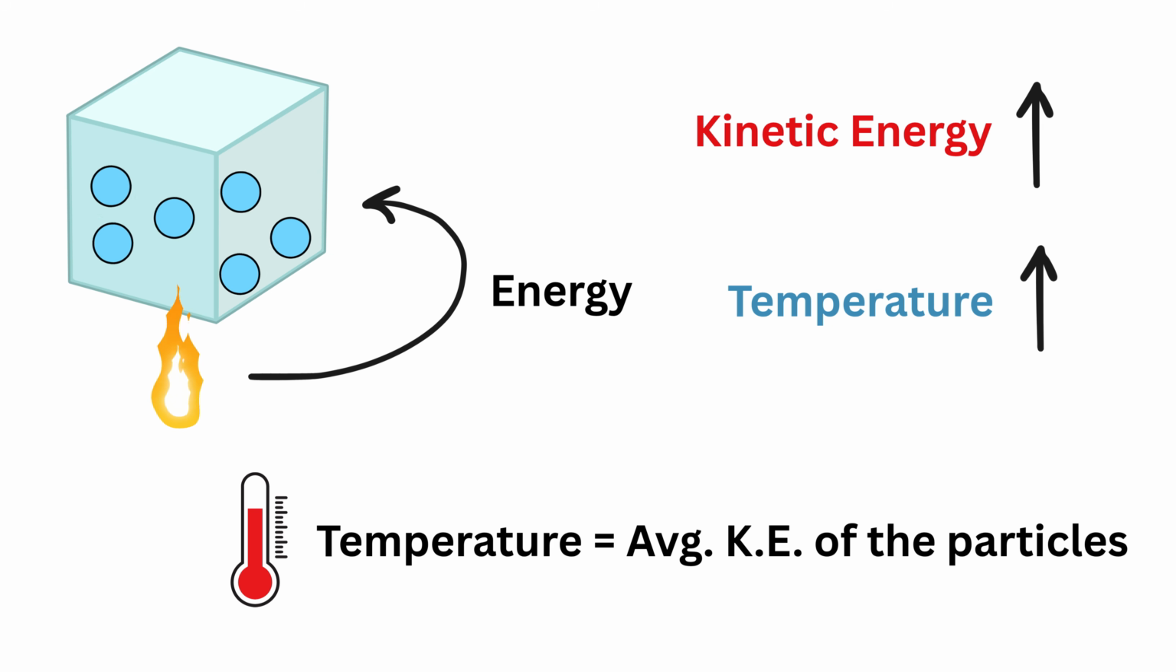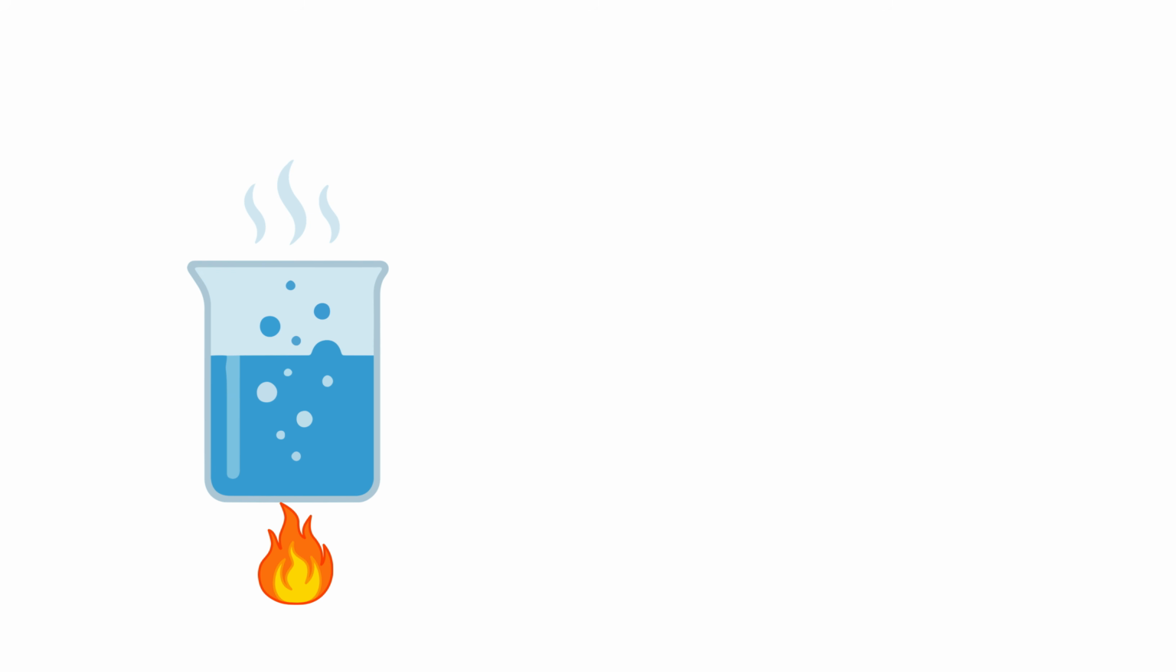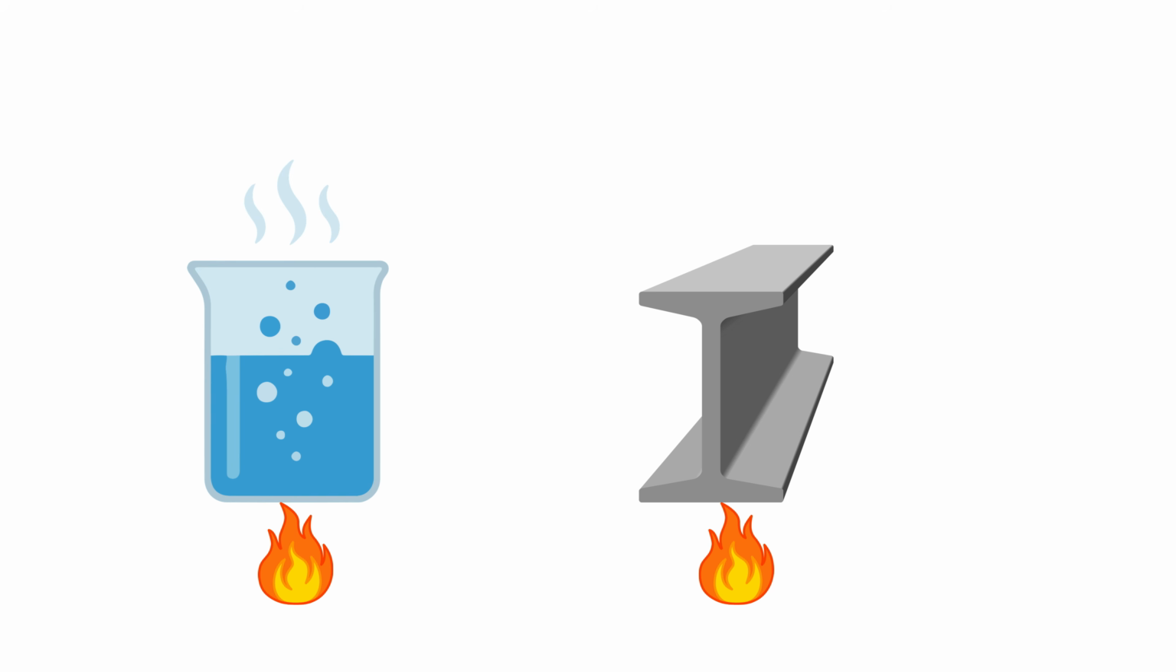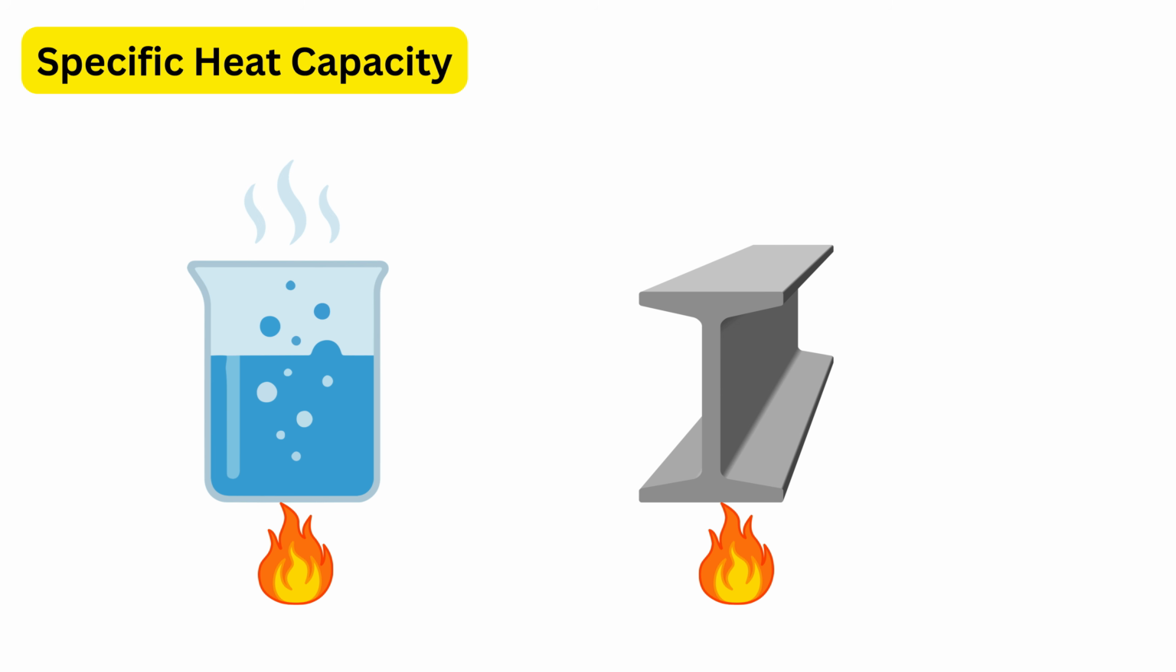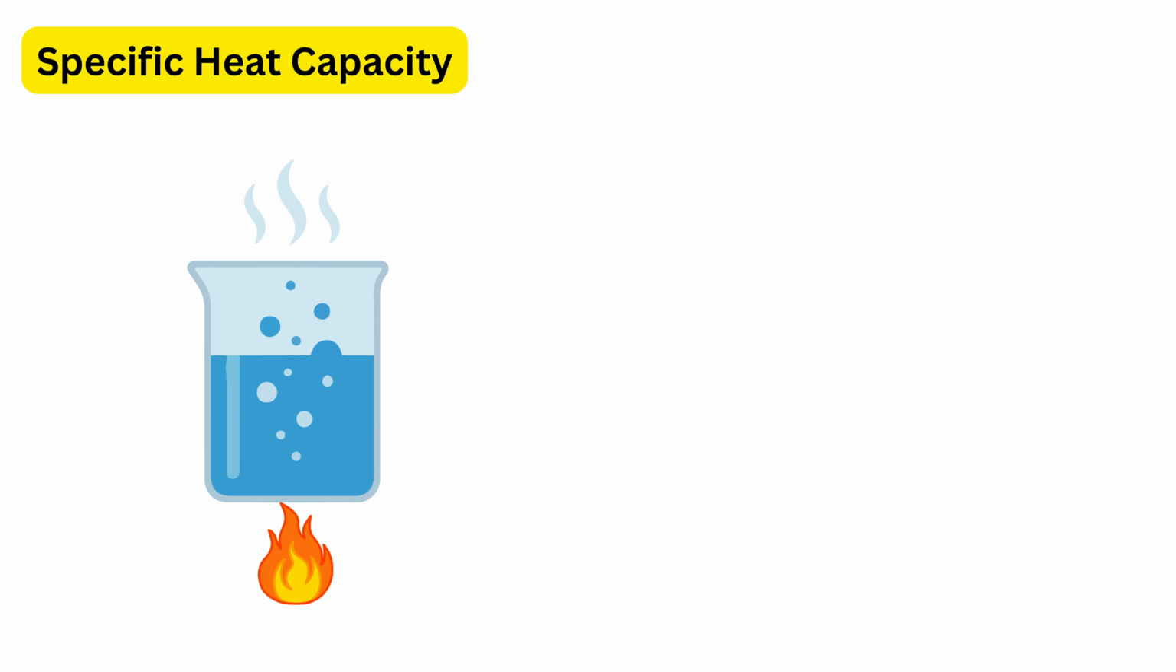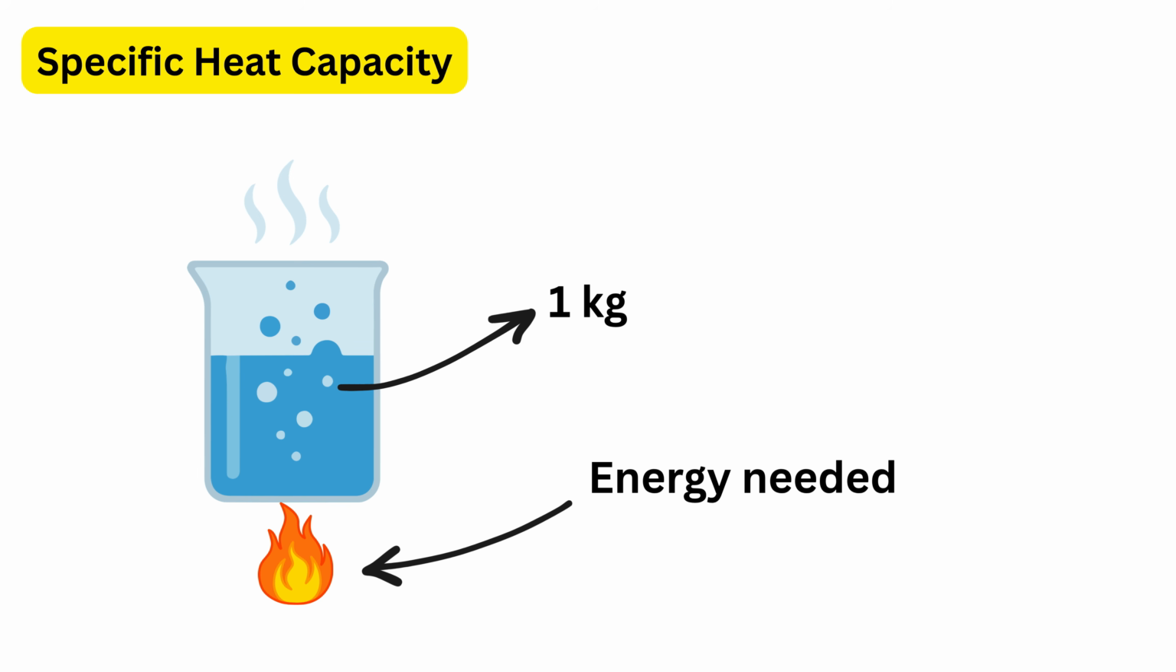But here is an important point. Not all substances behave the same way. Some substances need a lot of energy to increase temperature, while some need very little. This is where the concept of specific heat capacity comes in. Specific heat capacity tells us how much energy is needed to raise the temperature of 1 kilogram of a substance by 1 degree.